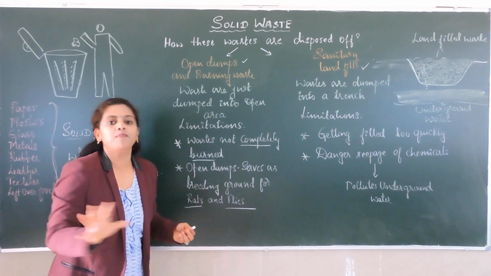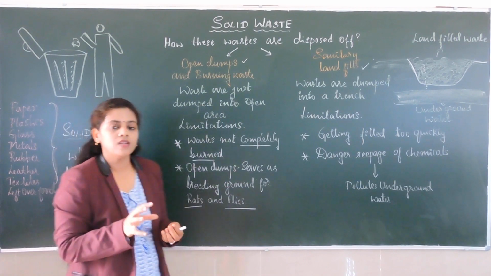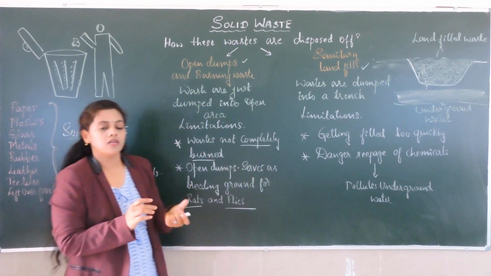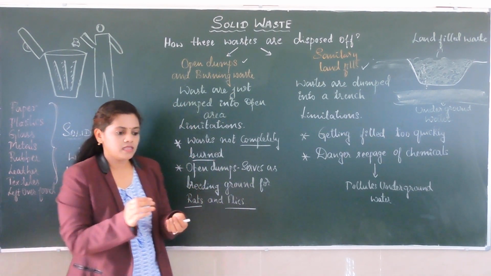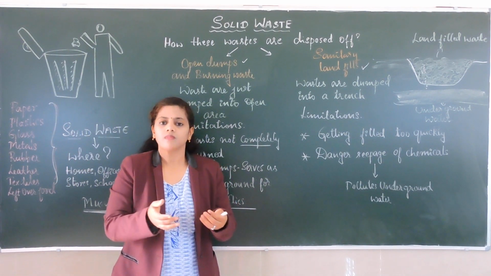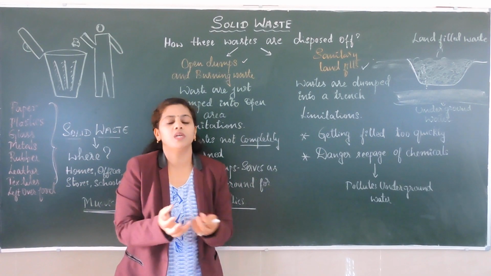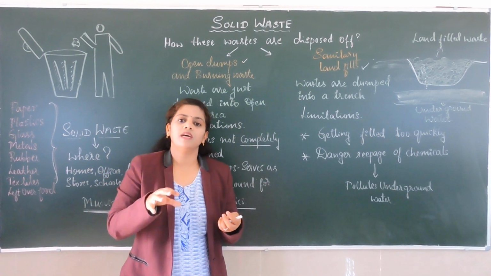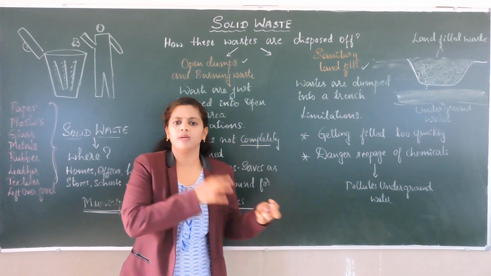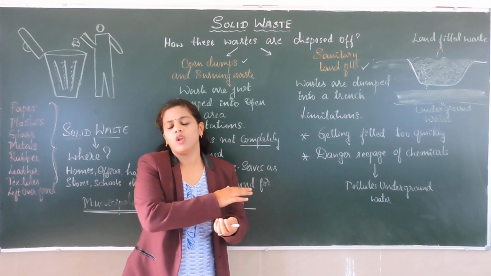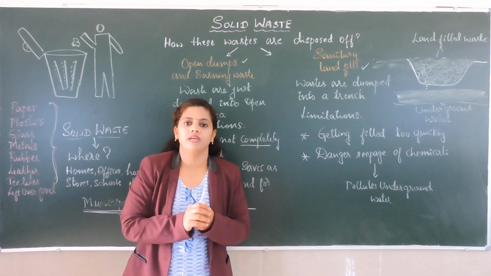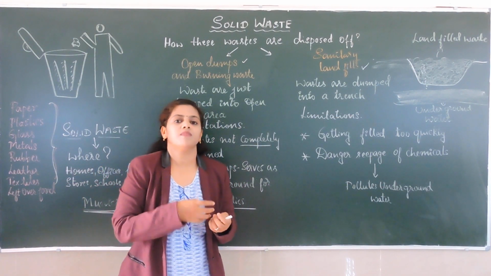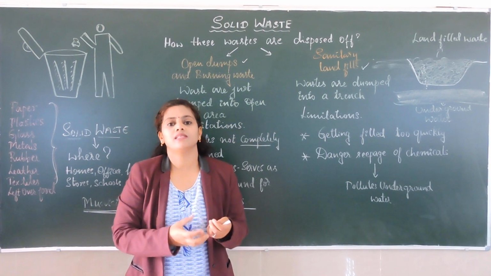But the limitation you can see in this type of disposing is that the waste is not completely burned. And one more limitation is that next to your home, next to your village, there is an open dump space. When they are dumping and going, a lot of waste will be collected in that open area. After some time you can see mosquitoes, flies, rats and dogs.